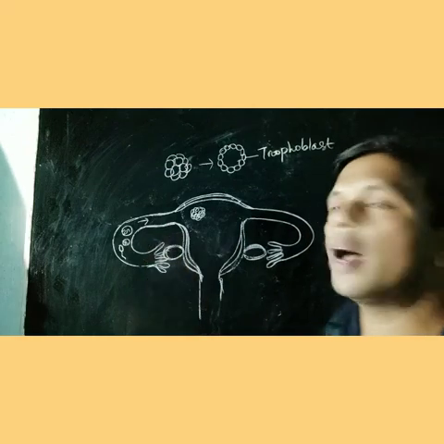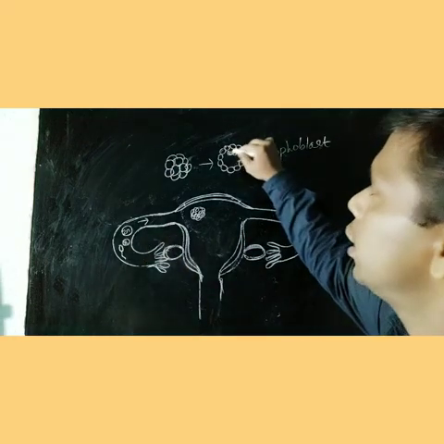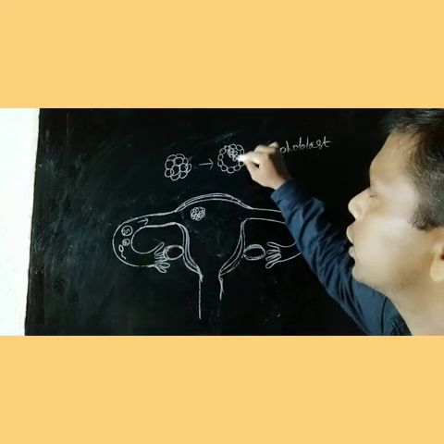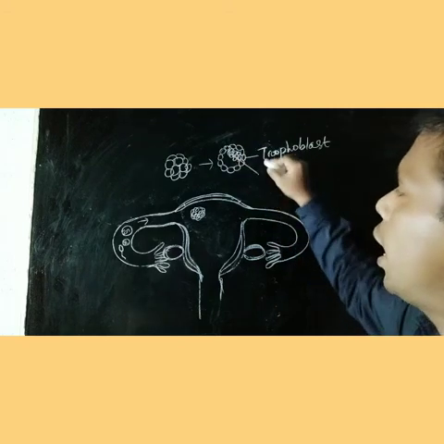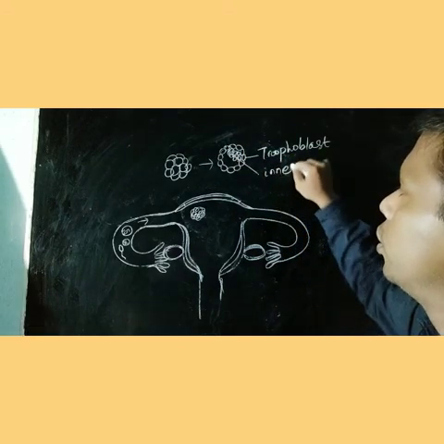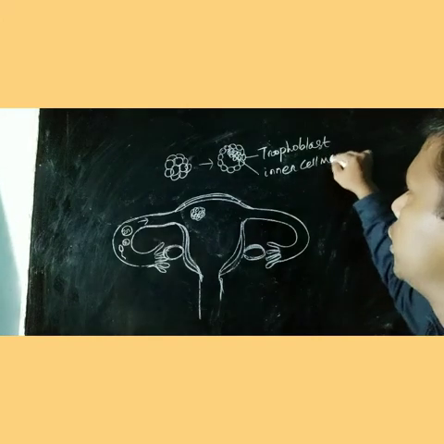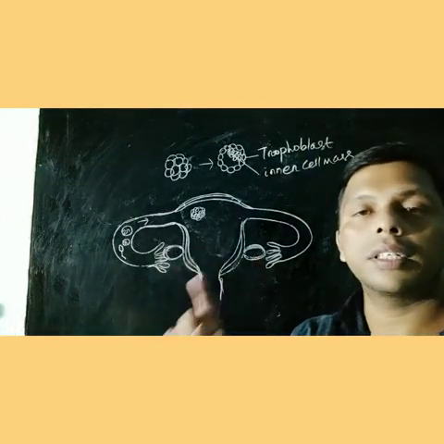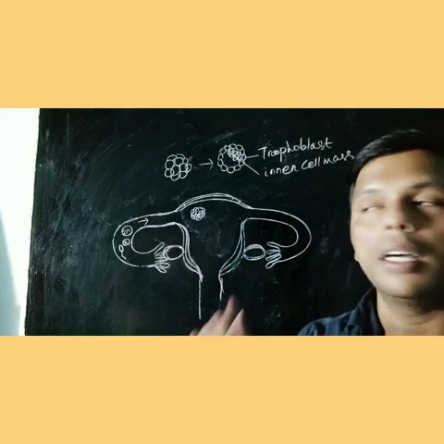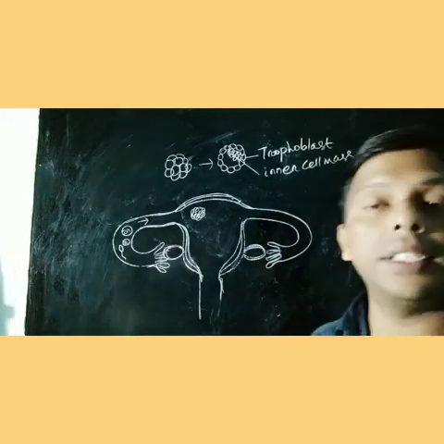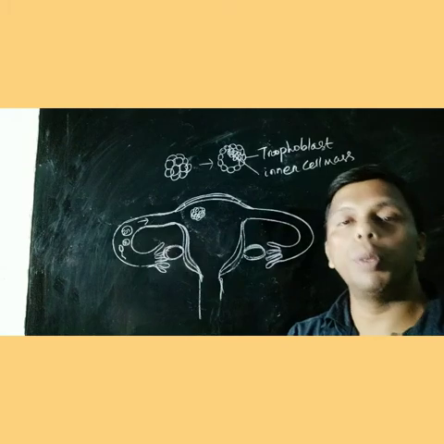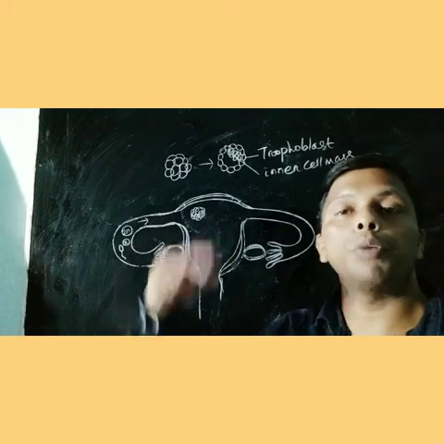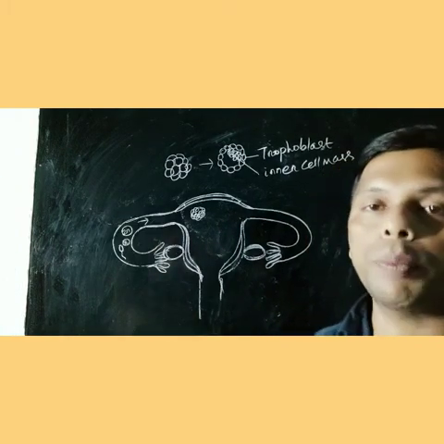Except the trophoblast, there is the inner cell mass. The inner cell mass are stem cells. These are pluripotent cells. They have the ability to produce different parts of the embryo.